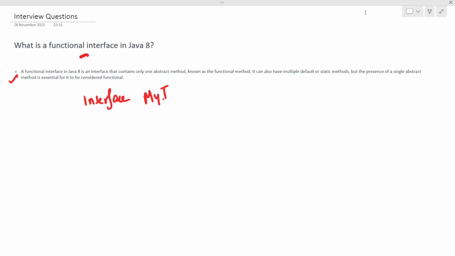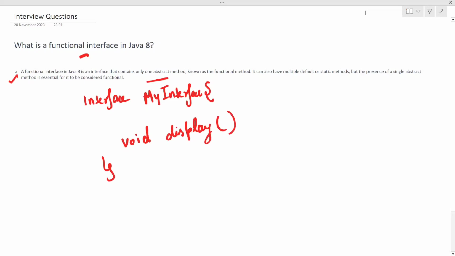my interface. That is the name of the interface, and here it has just one abstract method, as mentioned here, void display, right? So just one abstract method is there. So what is this interface? My interface is a functional interface.